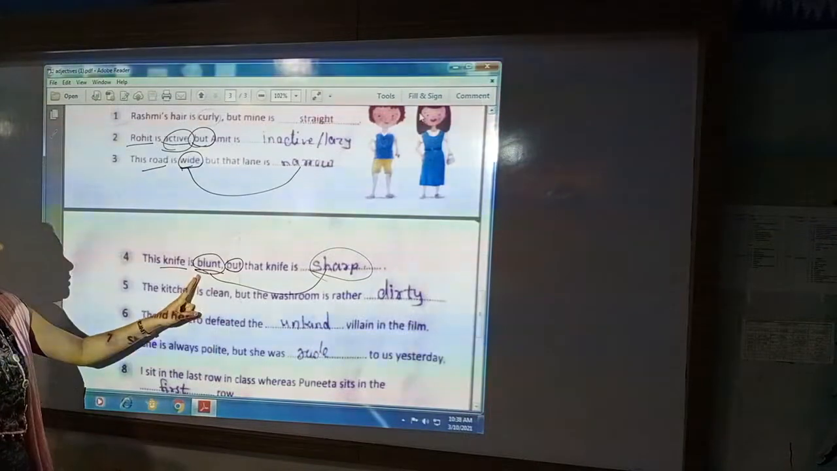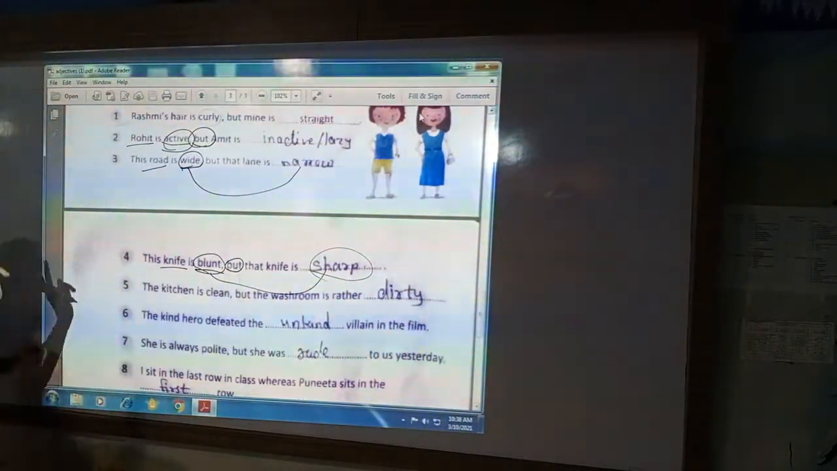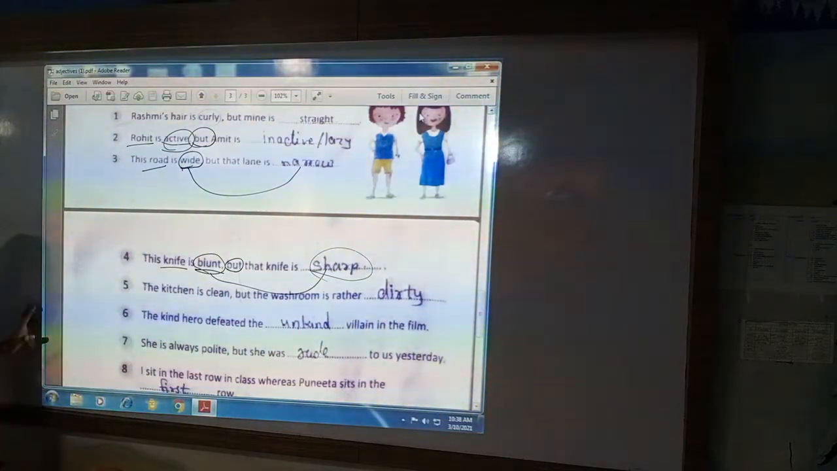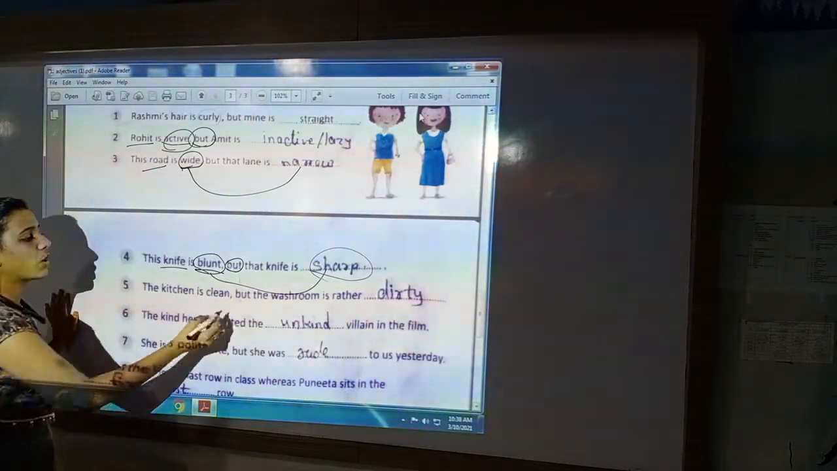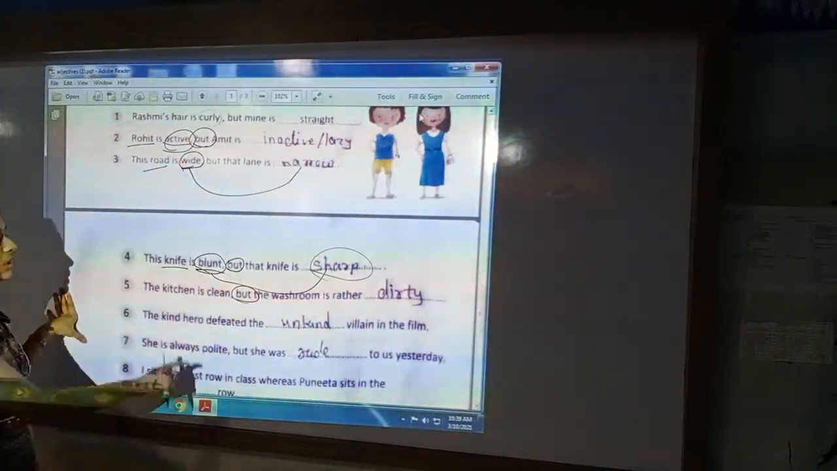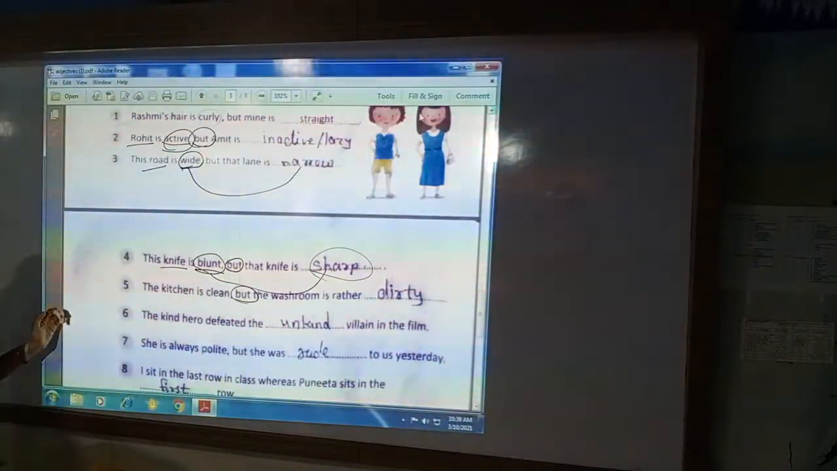The opposite of blunt. So you have to put two opposite adjectives in the sentence. Why you have to put two opposite adjectives? Because but is given. Whenever but is given, that means the two sentences will be opposite to each other.